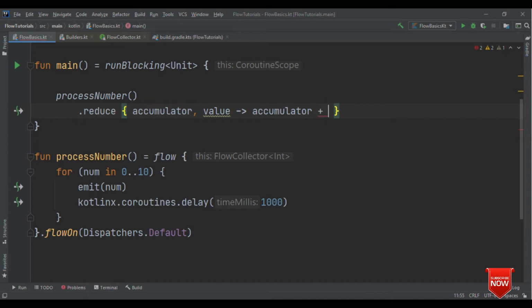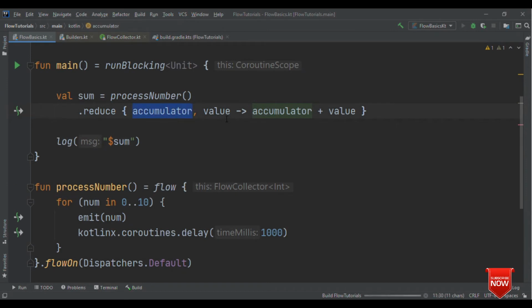So here let me add both these numbers, accumulator and value. This is not going to return value to us, unlike collect, but what it's going to do is that we can collect this value, and here sum will have the value which has been reduced here.